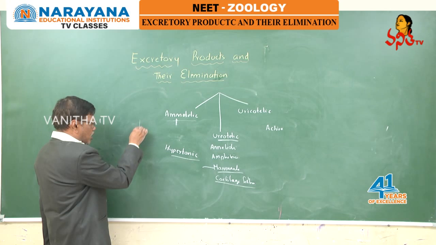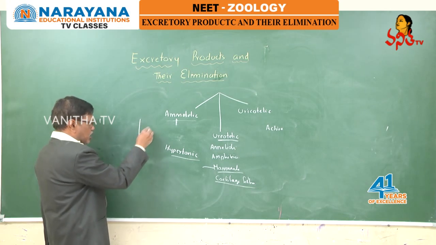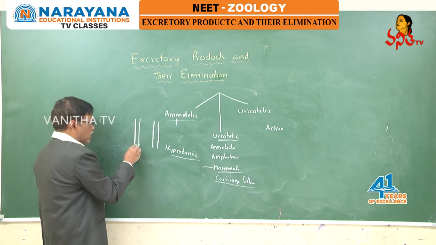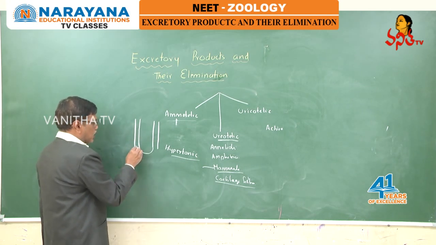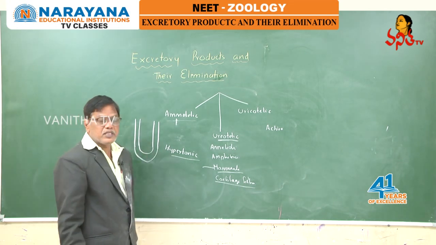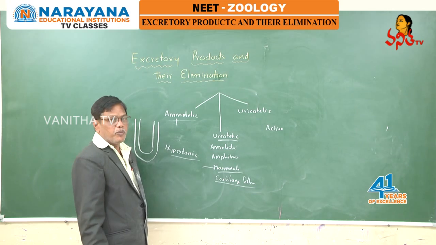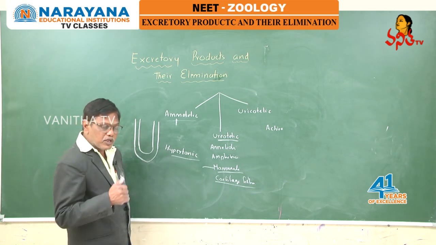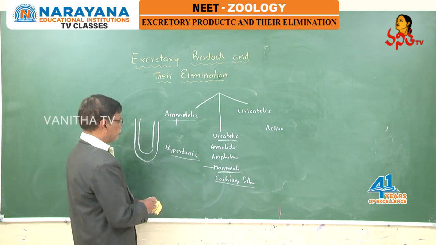Due to the presence of a U-shaped structure in the nephron. What is this U-shaped structure, my dear students? That is the loop of Henle, which plays a key role in the production of hypertonic urine.